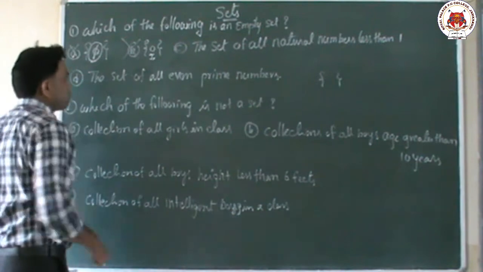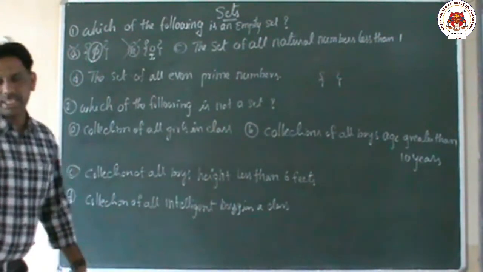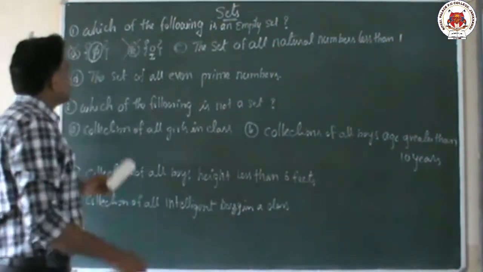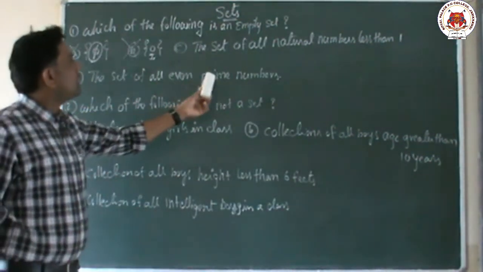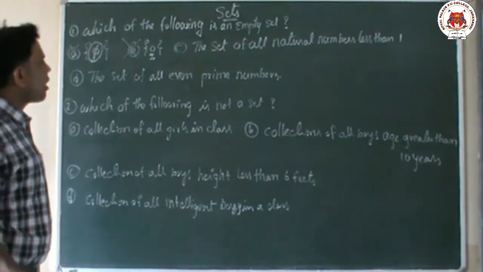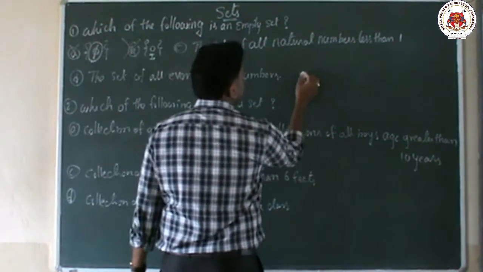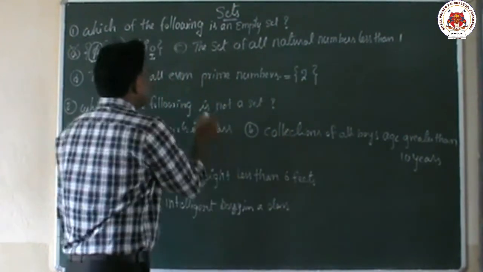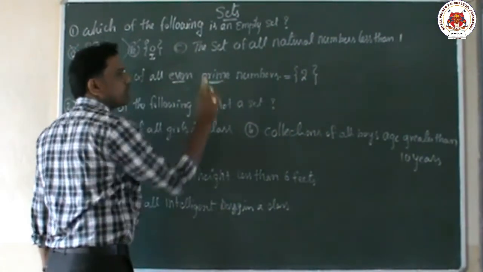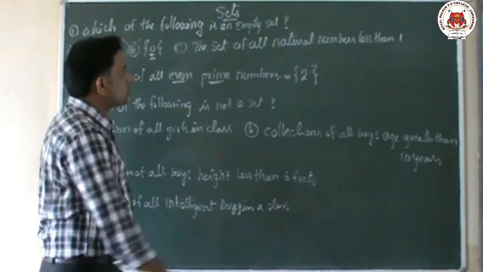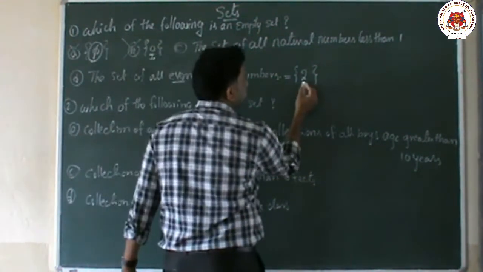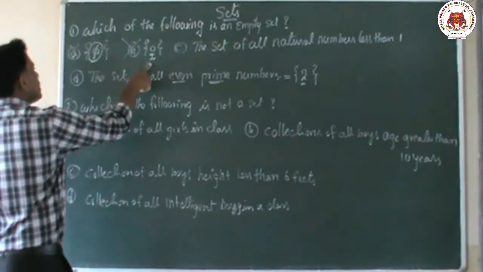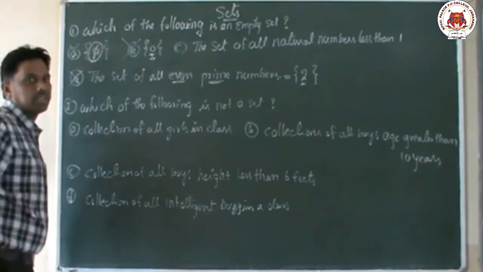Now we will go to the D option. Later we will discuss the C option. In option D, the set of all even prime numbers. Even prime number means 2, only one element is there. So this is also not a null set because 2 is an element. So A is not a null set, B is not a null set, and D is also not a null set.